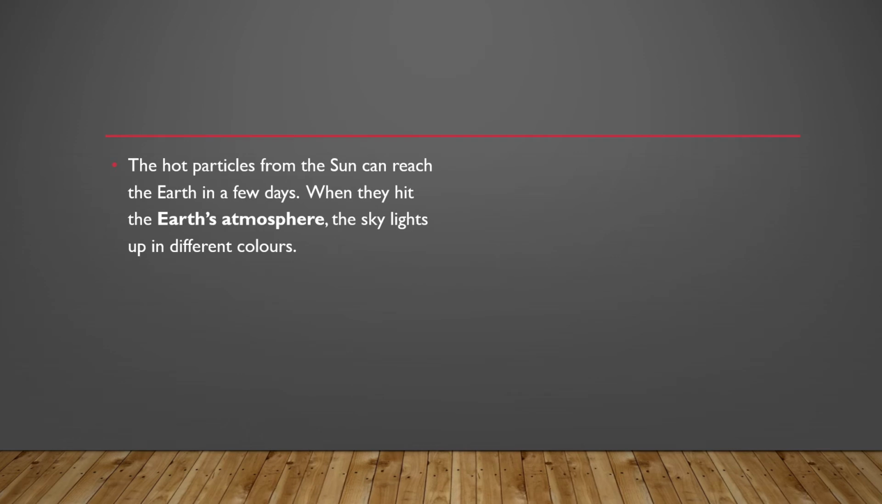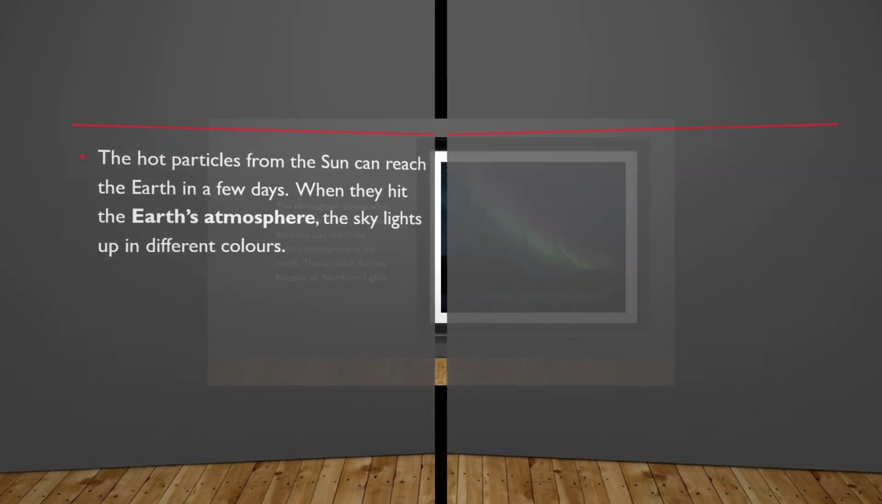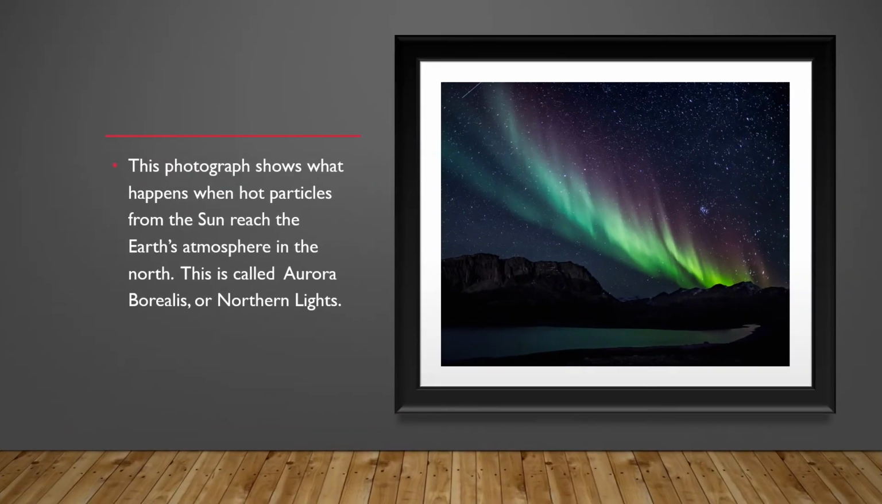These hot particles from the sun can reach the earth in a few days. When they hit the earth's atmosphere, the sky lights up in different colors. It looks very beautiful, I think. So this photograph shows what happens when the hot particles from the sun reach the earth's atmosphere in the north. This is called aurora borealis or northern lights. So look, this is the particle from the sun. Also very beautiful indeed. Can't believe it.